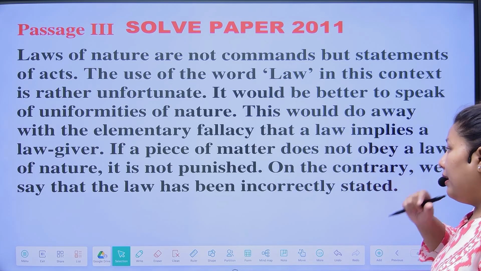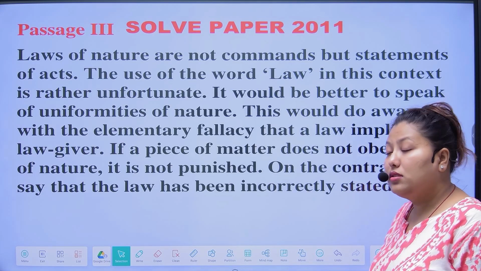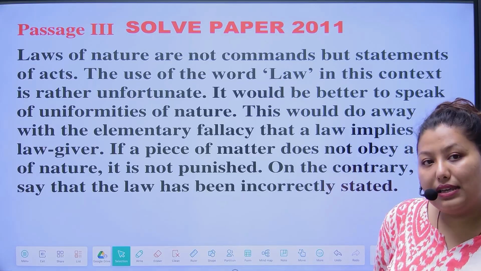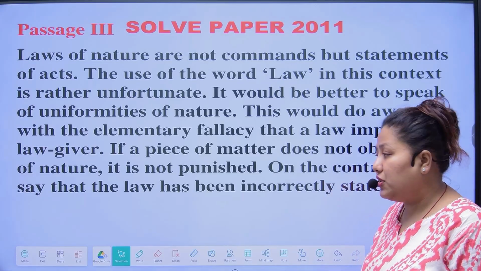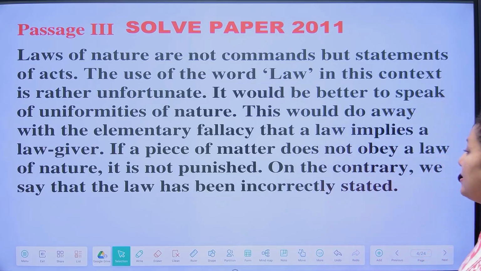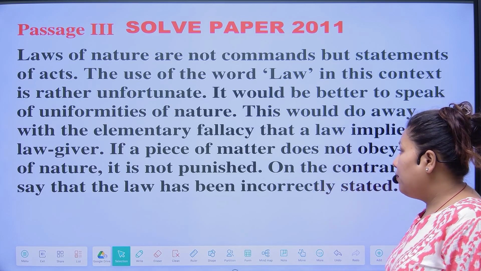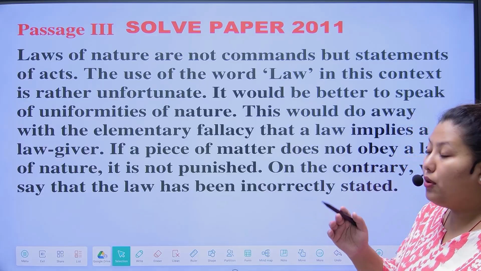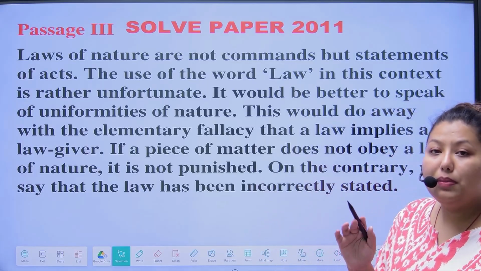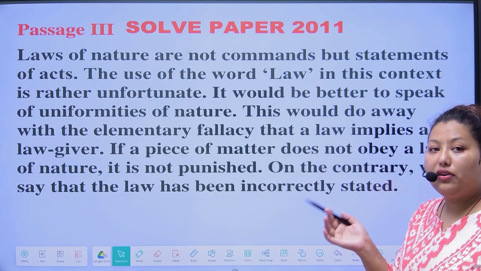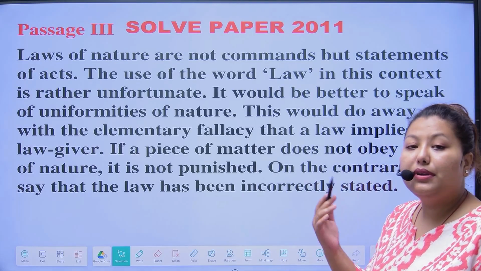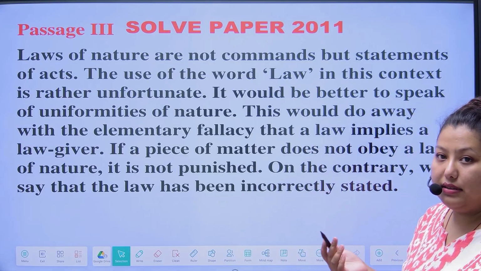On the contrary, we say that the law has been incorrectly stated.